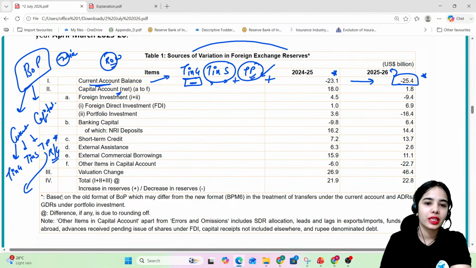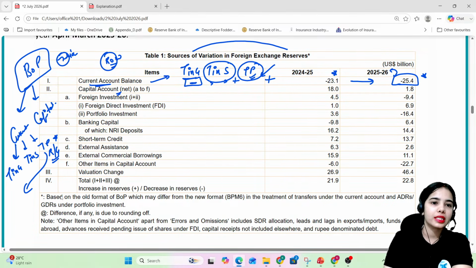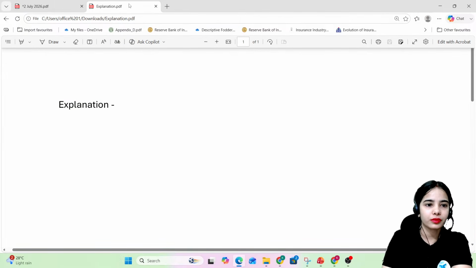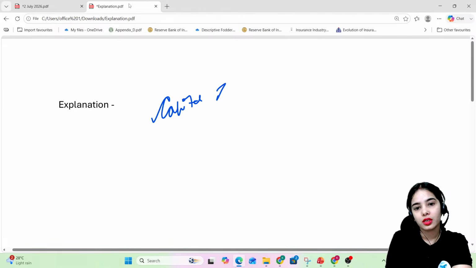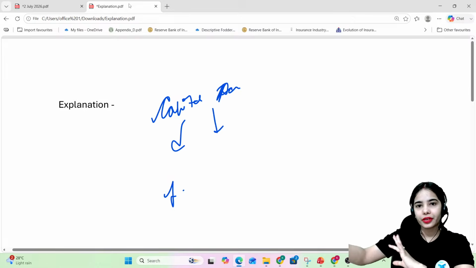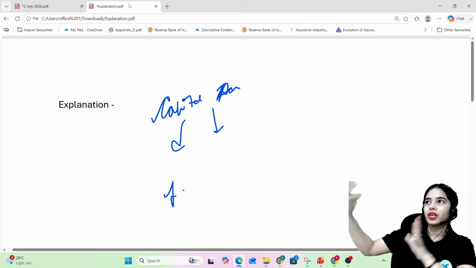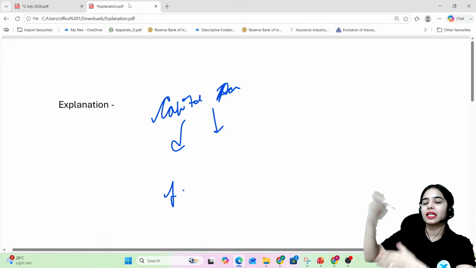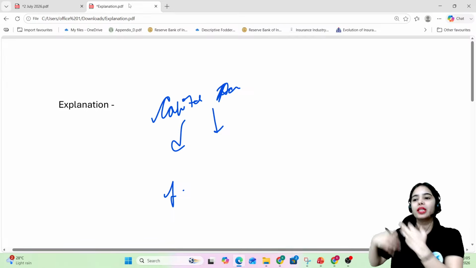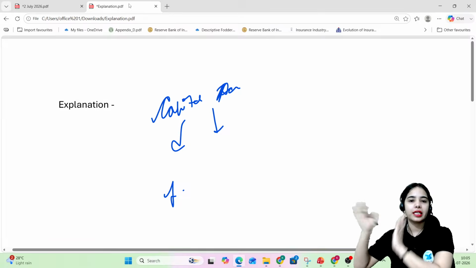Now coming to the capital account. What is included in the capital account? So the capital account includes the investments that we are doing in other countries and that we are getting from other countries. So we are getting the foreign portfolio investment, we are getting the foreign direct investment, and we are also doing the FDI or the FPI in other countries.